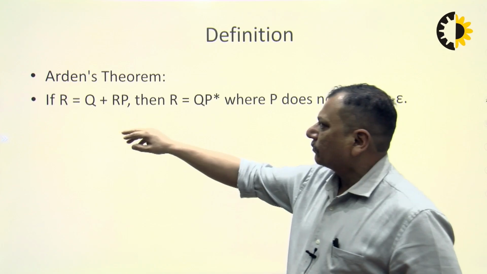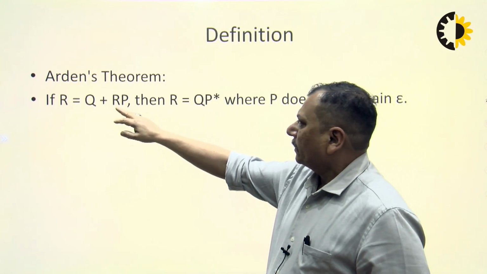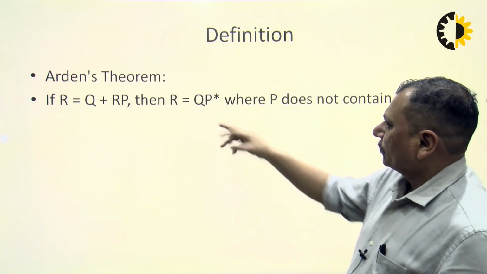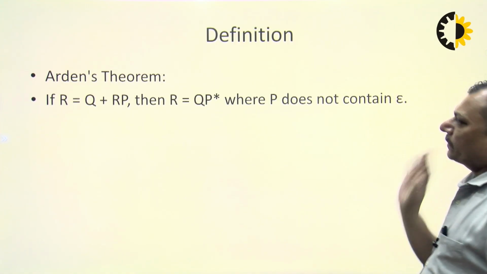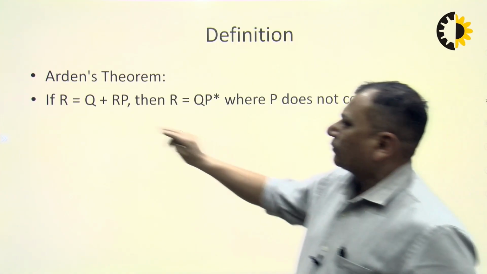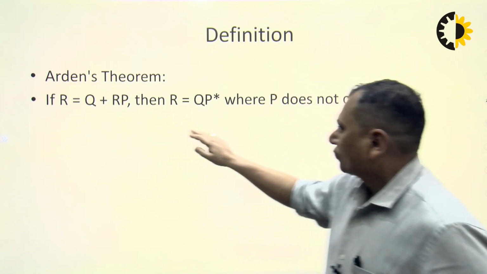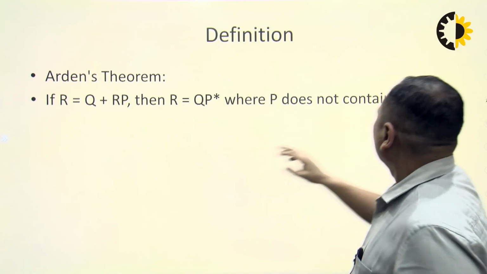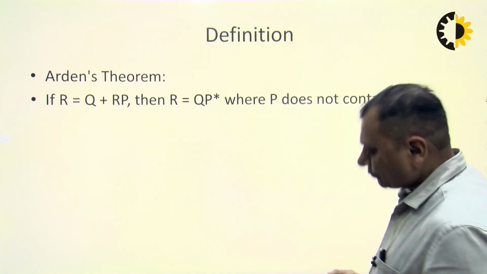If we have two regular expressions R and Q, and it is of the form R equals to Q plus RP, then we have the unique solution R equals to QP star where P does not contain epsilon. ठीक है, अगर कोई इस तरह का आपका एक्सप्रेशन है R equals to Q plus RP तो उसका सोल्यूशन क्या आता है R equals to QP star. कंडीशन क्या है कि आपका P नल नहीं होना चाहिए, ठीक है, एप्सिलॉन नहीं होना चाहिए.